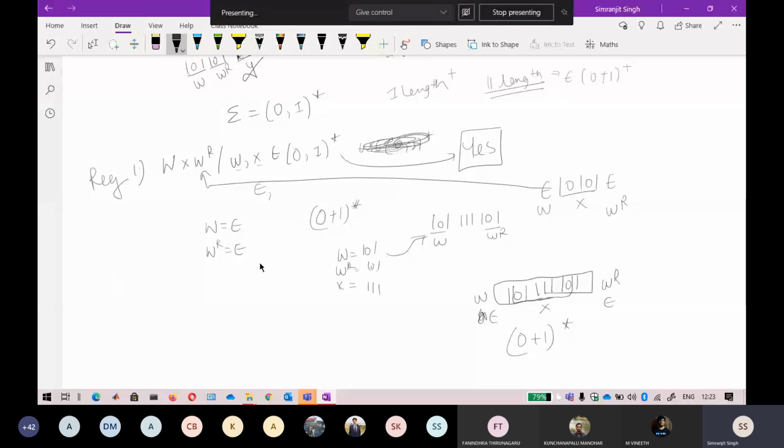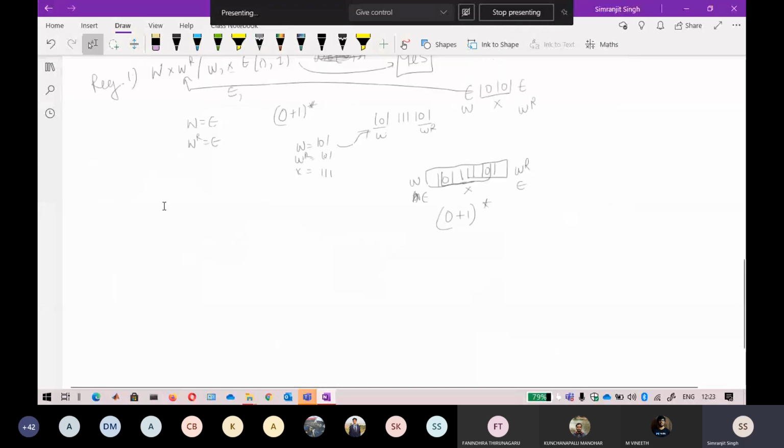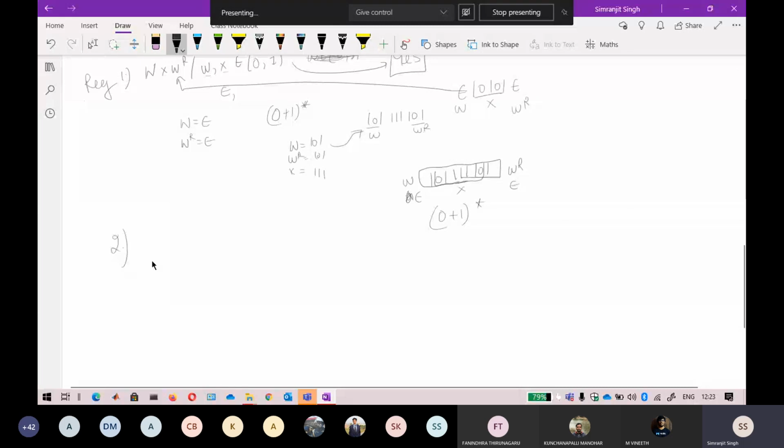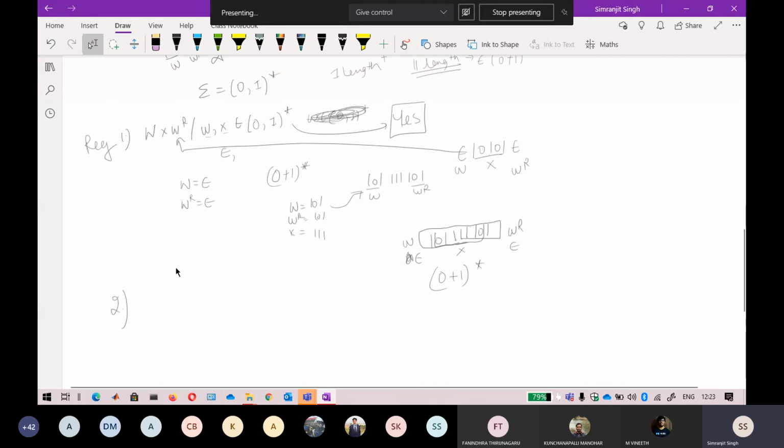In the same way, I just change the type here. If you have any doubt, you can ask me. I just write the question. Now think about this one. Think about it for a minute and tell me the solution of this second question. Now if I say WXWR, and the length of X is 5, not more than 5, and W belongs to 0 plus 1 star. Okay, so think about it. Is this language a regular language or not? I think the explanation is exactly the same as the previous one. Just think about it for a minute and tell me.